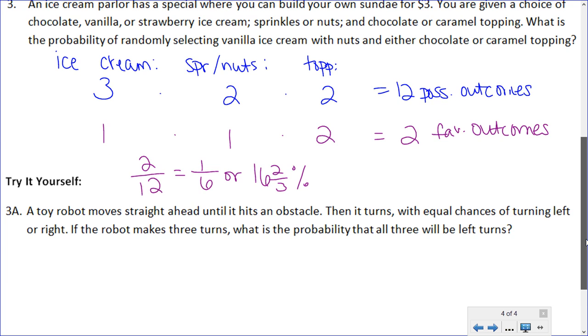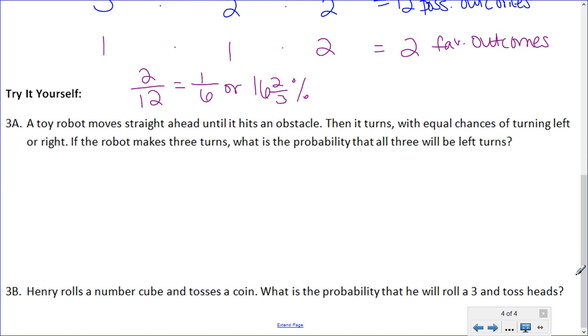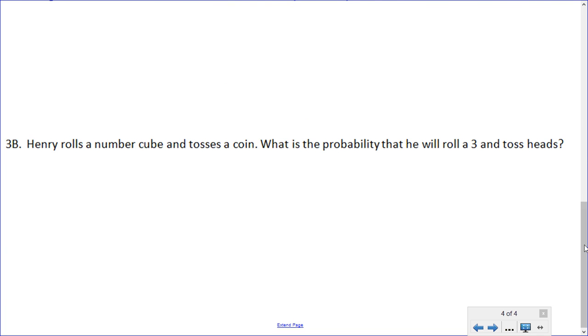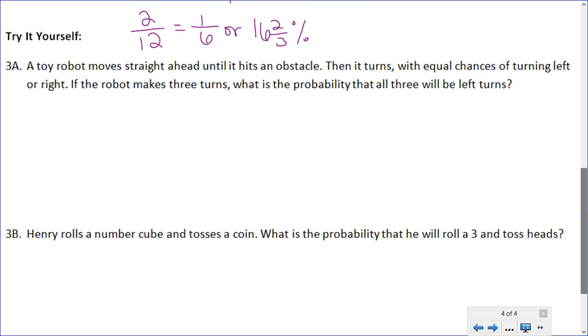At the bottom of the page, there are 2 try-it-yourself problems for you to do on your own. So go ahead and pause the video, answer those questions, and when you're ready to check your answers, press play. Okay, for this one, the probability that all 3 will be left turns, you should have gotten 1/8 or 12.5%. And then for the last one, the probability that he will roll a 3 and toss heads, you should have gotten 1/12 or 8 1/3%.